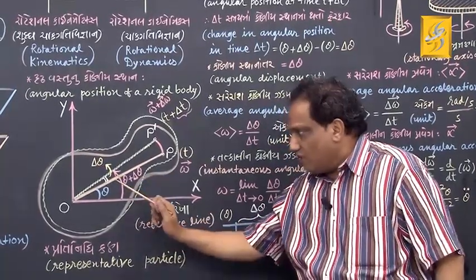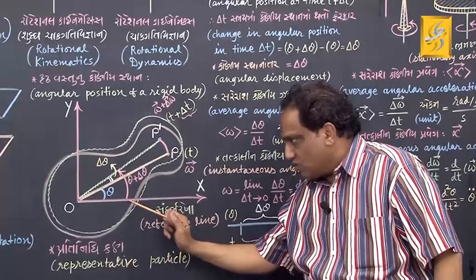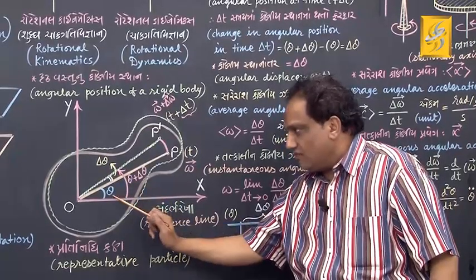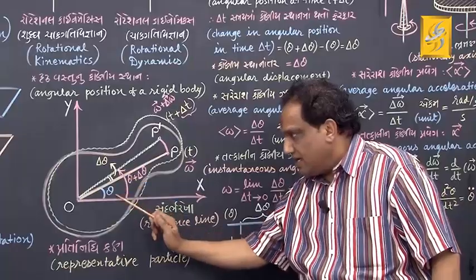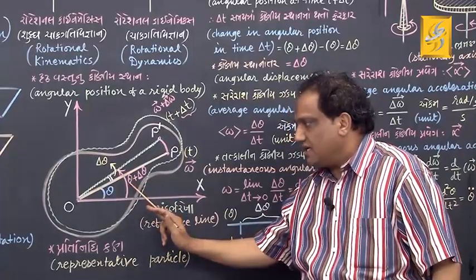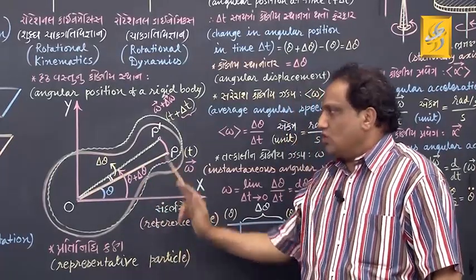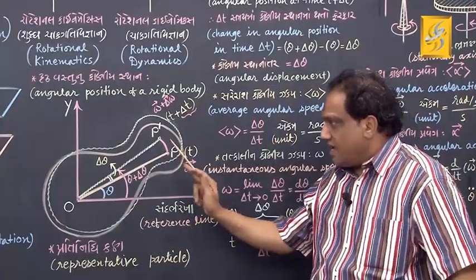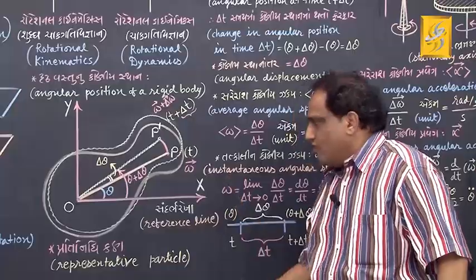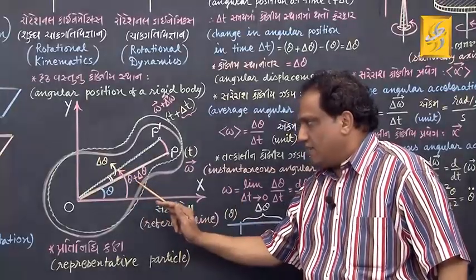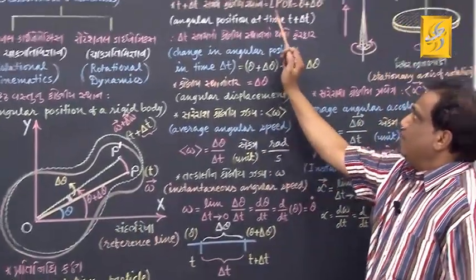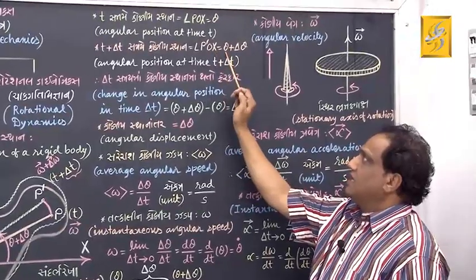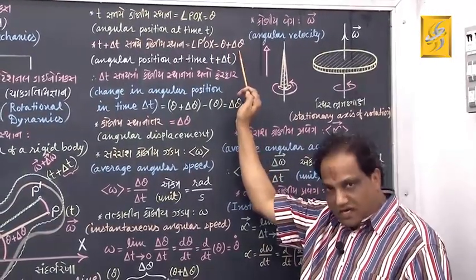Then tell me, what is this total angle? This total angle will be the summation of this and this: theta plus delta theta. So, the new angular position at time t plus delta t is angle P dash OX, which is theta plus delta theta.